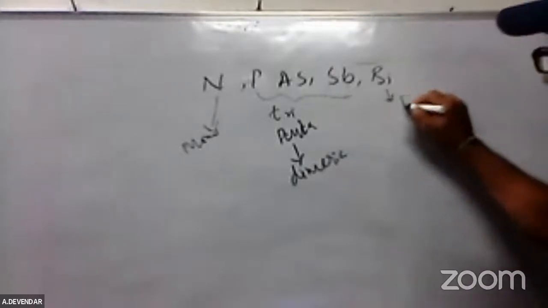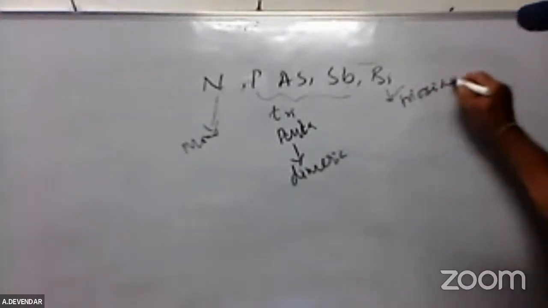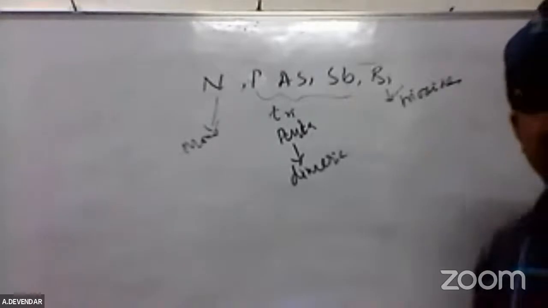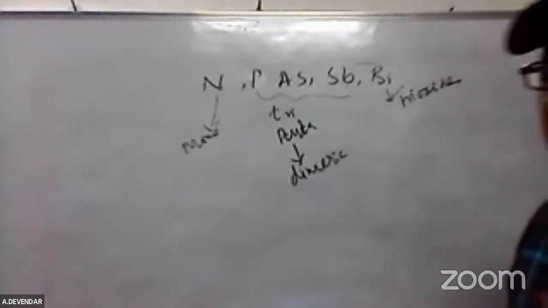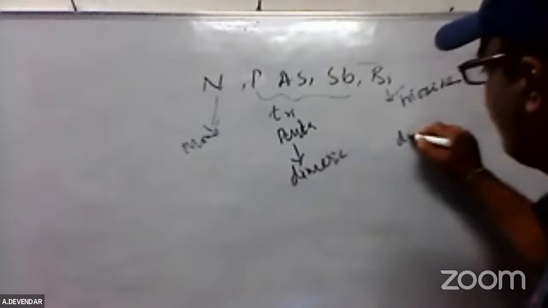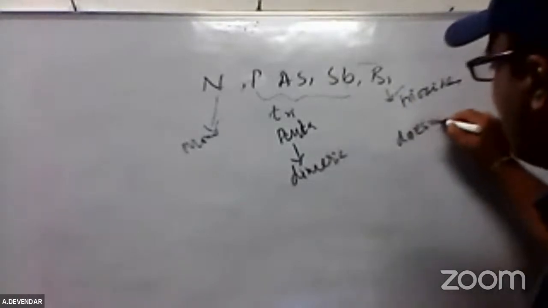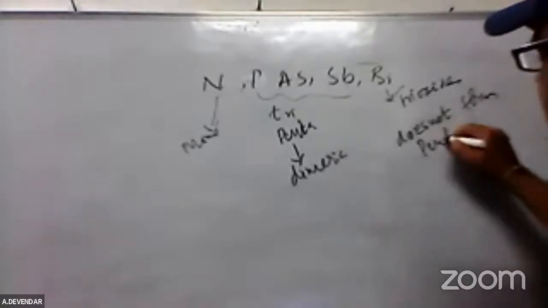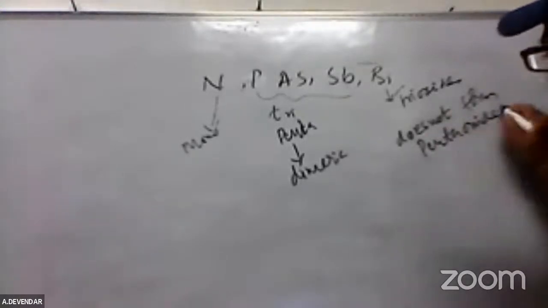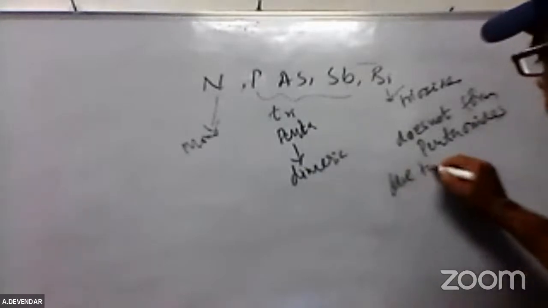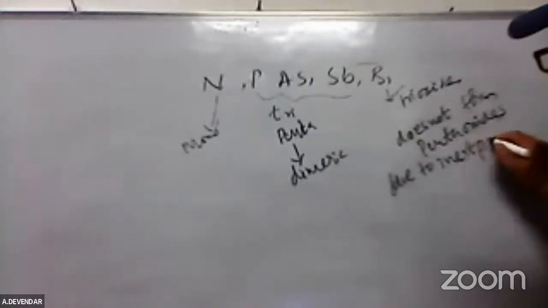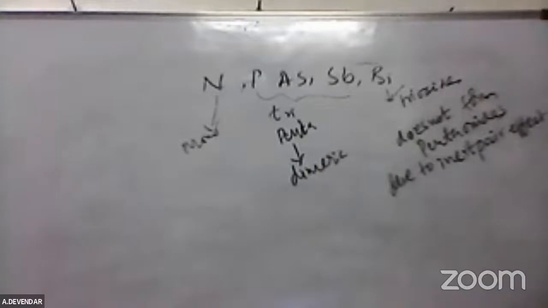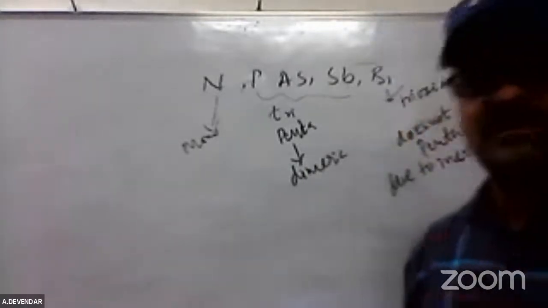Bismuth can only form trioxide, not pentoxide, due to the inert pair effect. Inert pair effect means it does not participate in a chemical reaction, because the +1 oxidation state is possible for bismuth.